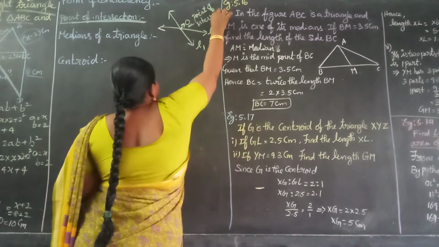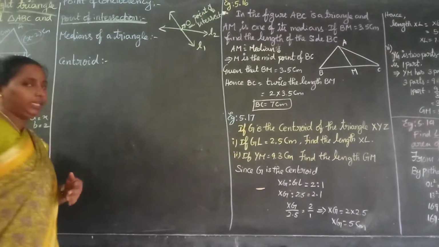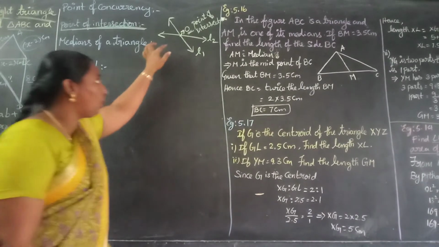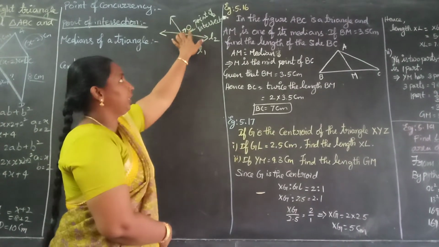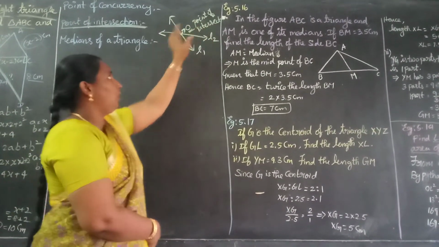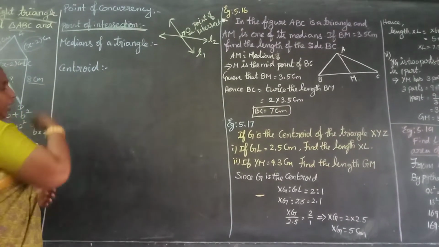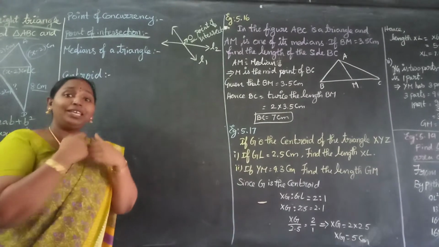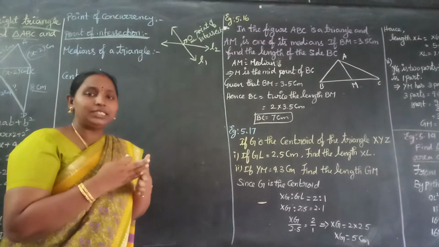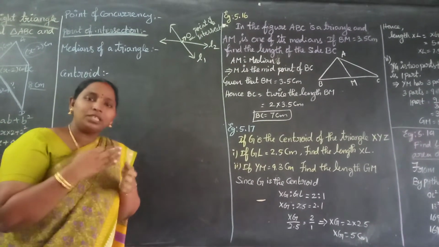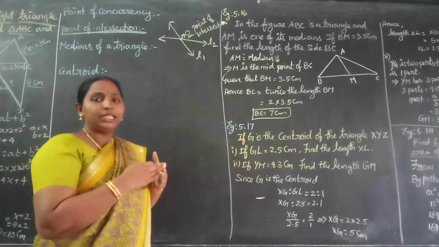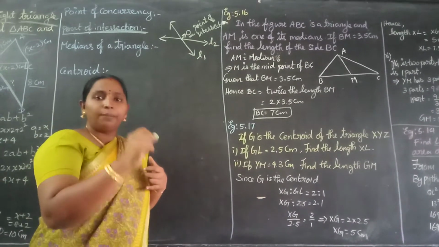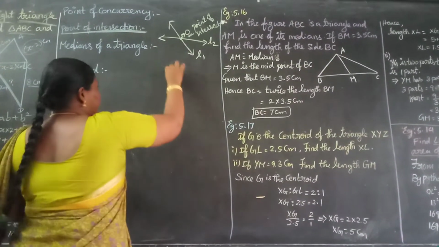Okay. So when any two lines in a plane intersect each other at one point, that point is called the point of intersection. Point of concurrency means here we are taking only two lines. Three or more lines that intersect, meet or pass through only one point, then that point is called the point of concurrency. See this?